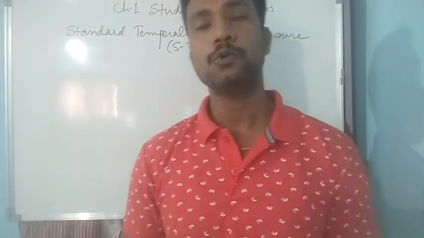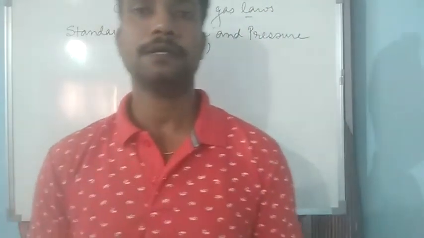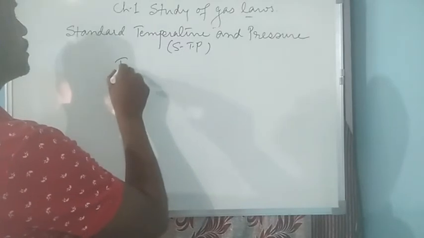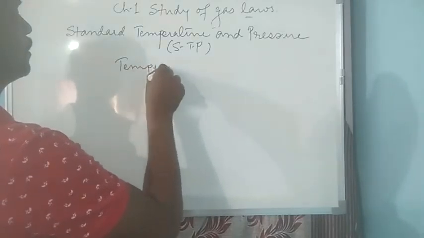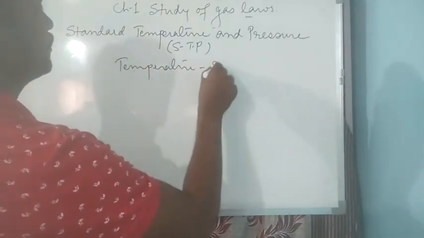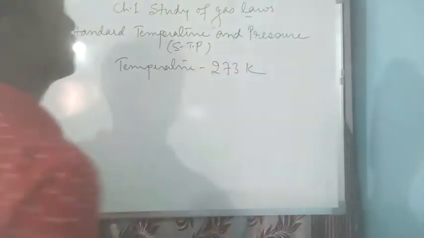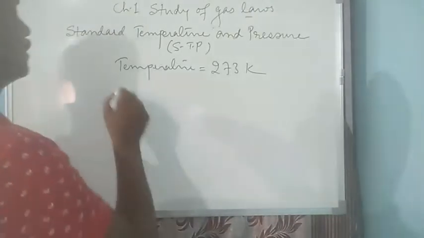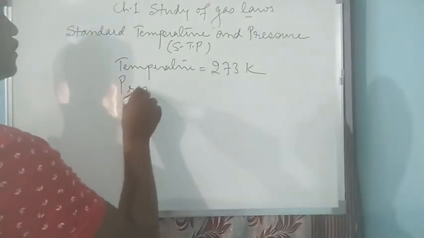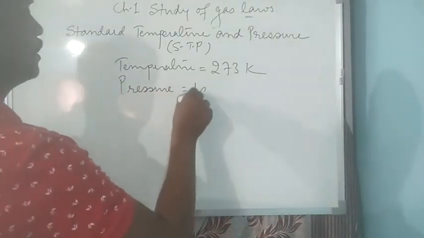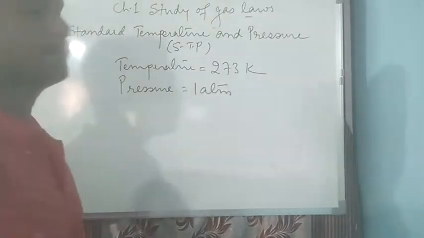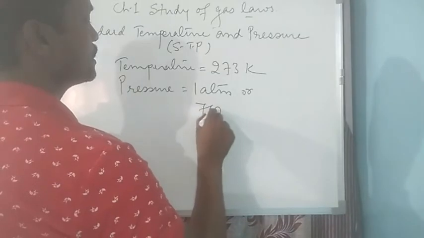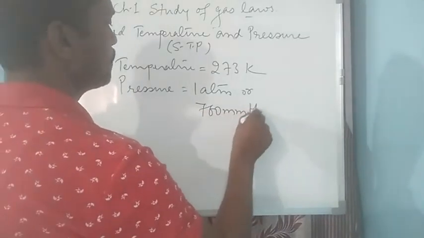So in order to do that, this STP value has been taken where the temperature should be 273 Kelvin, that is at STP the temperature should be 273 Kelvin and pressure is 1 atm, that is 1 atmospheric pressure, which can also be written as 760 millimeter mercury.